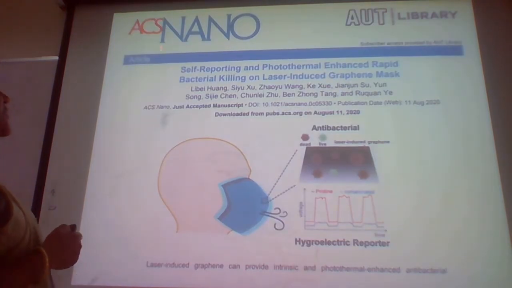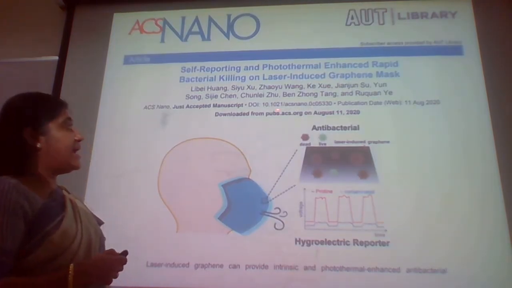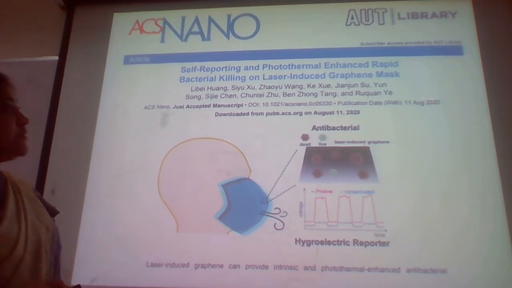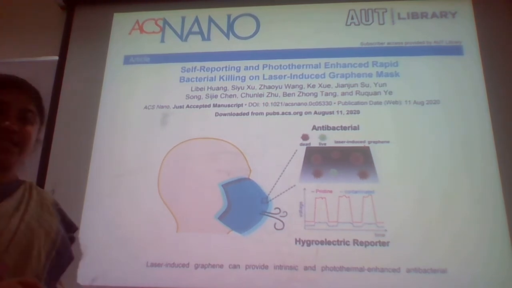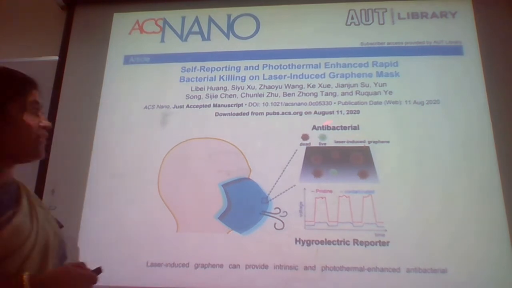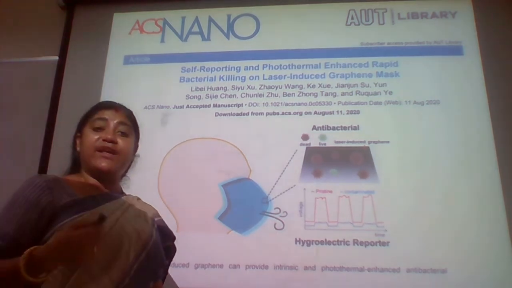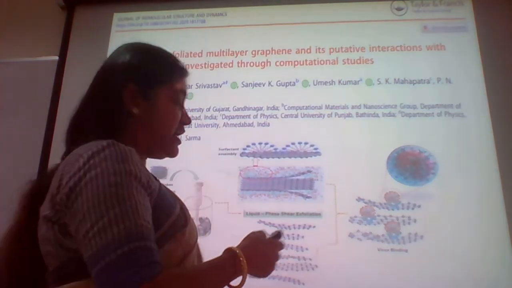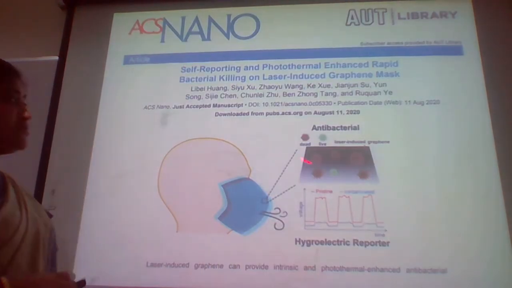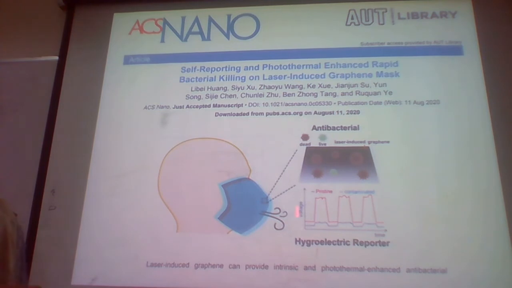So the interesting news that came over here is this one. You can see this has been published in ACS Nano, just in August 2020, that is just last month. And you can see the people have used graphene nanosheets as a very challenging material as the inhibitor of this COVID-19 virus.